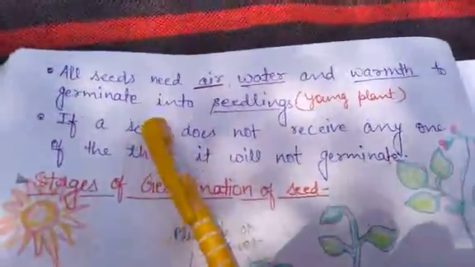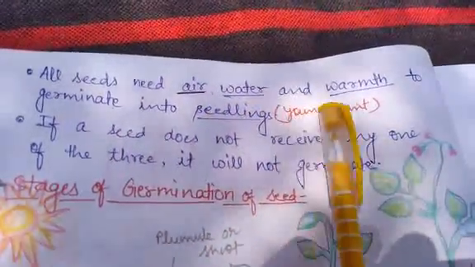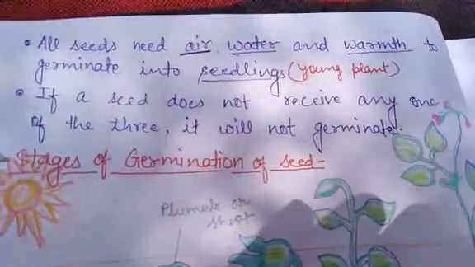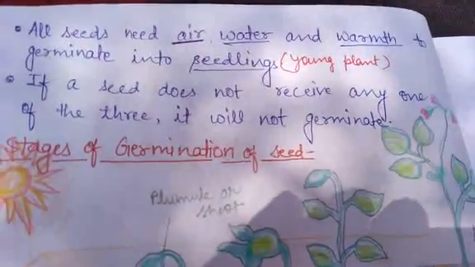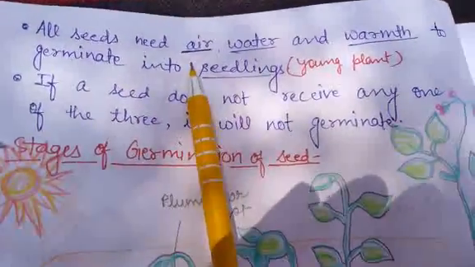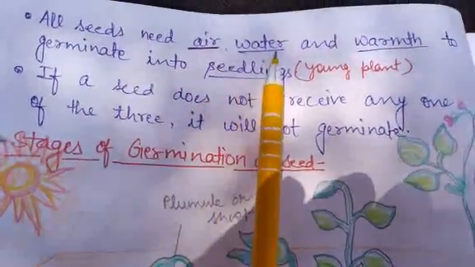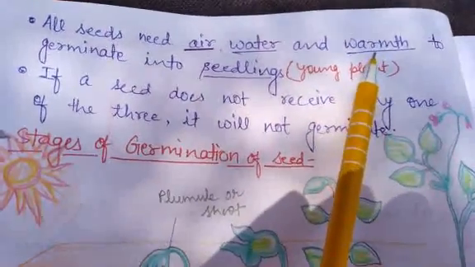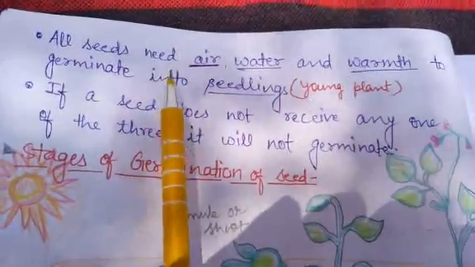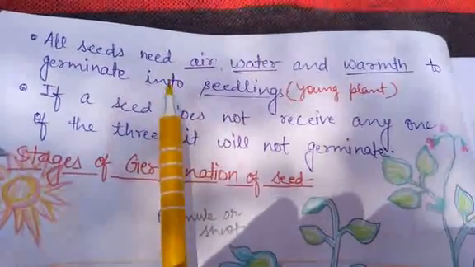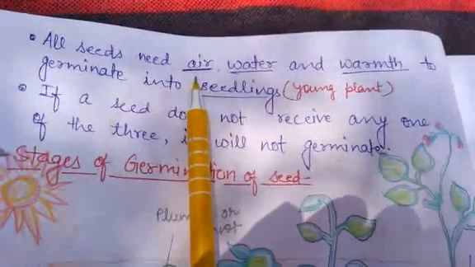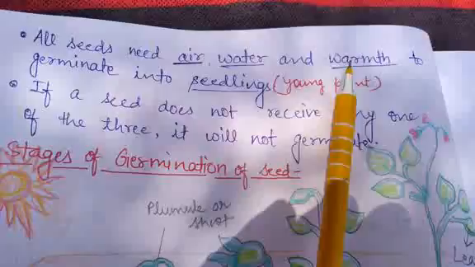So all seeds need air, water and warmth to germinate into seedlings. There are some specific things which are required for the germination of a particular seed into a new plant. So what are these three things? These are air, water and warmth. What is the meaning of warmth here? It indicates the heat. If the seed wants to convert itself into a mature plant, it requires air, water and warmth.